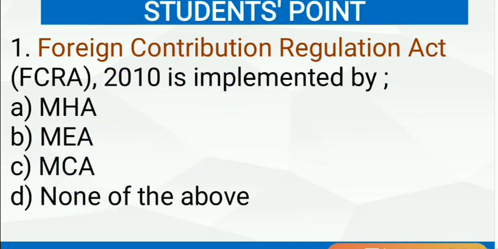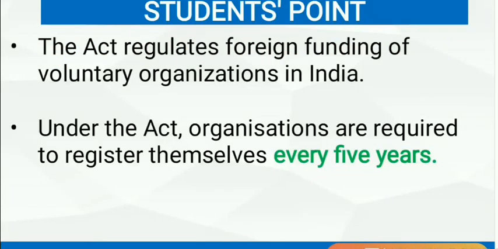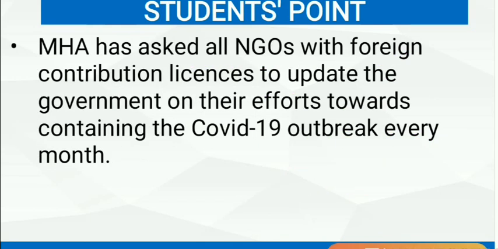Let's begin. The first question: the Foreign Contribution Regulation Act, in short called FCRA 2010, is implemented by. So FCRA 2010 is implemented by the Ministry of Home Affairs. So here A will be the right option. And this FCRA Act regulates foreign funding of voluntary organizations in India. Under this act, organizations are required to register themselves every 5 years. And recently MHA, that is the Ministry of Home Affairs, has asked all NGOs with foreign contribution licenses to update the government on their efforts towards containing the COVID-19 outbreak every month.